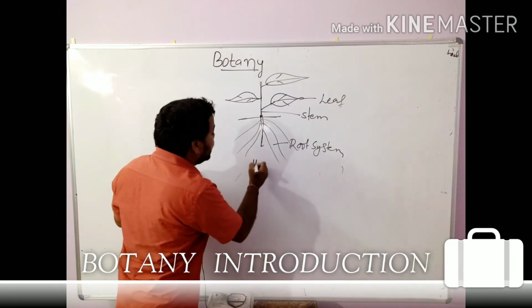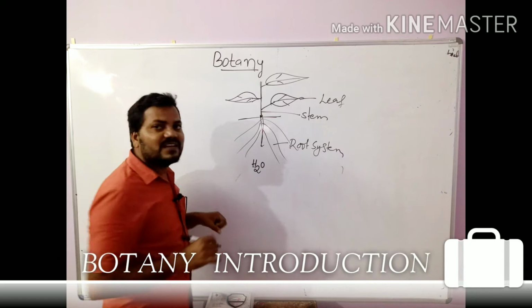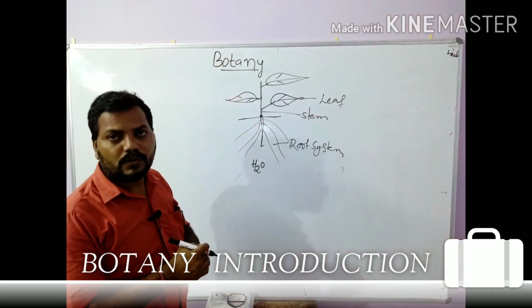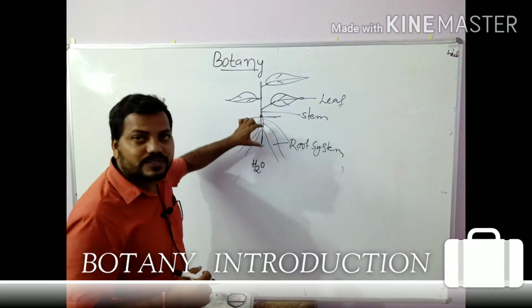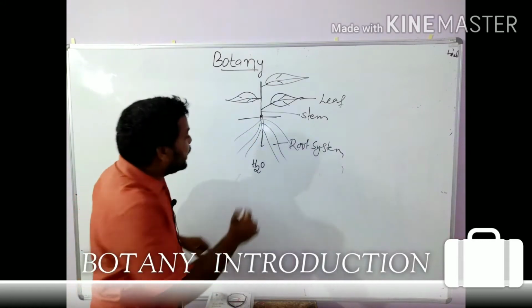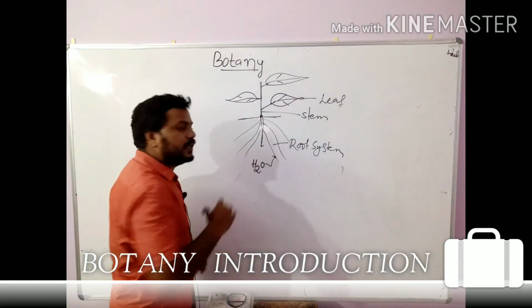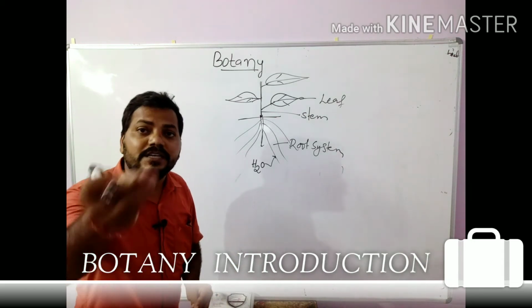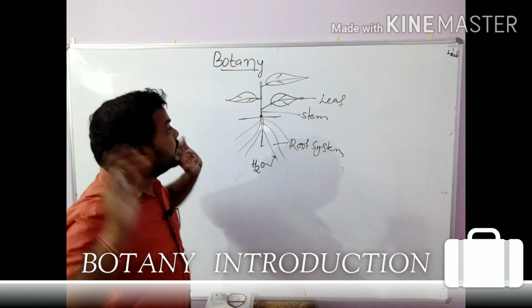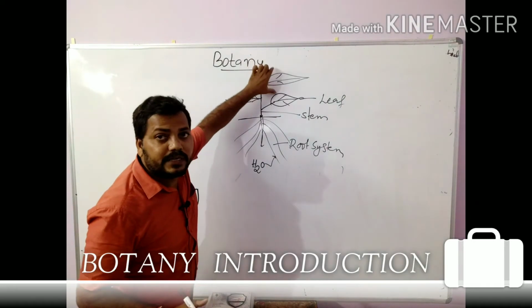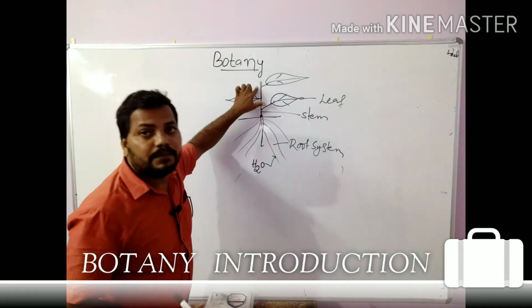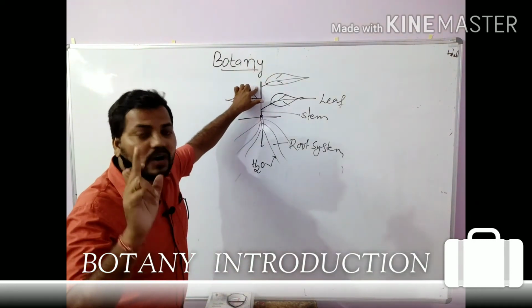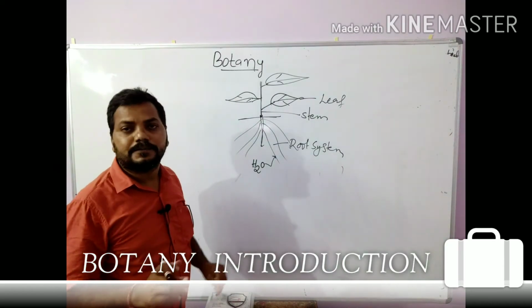In the soil, water is available. With the help of the root system, the plants absorb the water. The plant cannot take water from the leaves or the stem; it takes water from the soil.